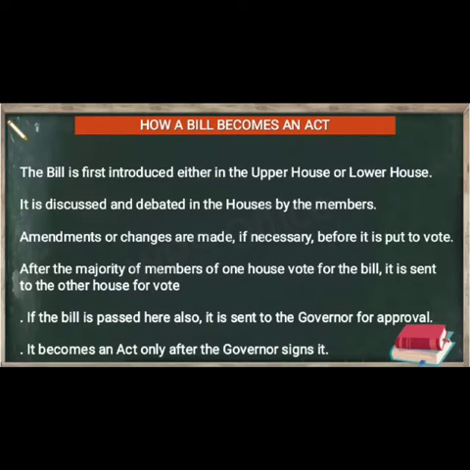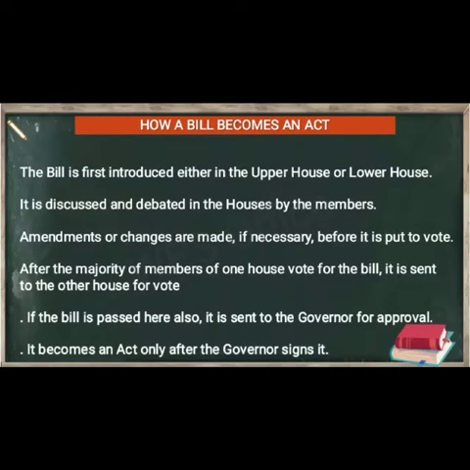After the majority of members of one house vote on the bill, it is sent to the other house for vote. And if the bill is passed in that house also, then it is sent to the governor. If the governor approves it, it becomes an act after the final decision of the governor.